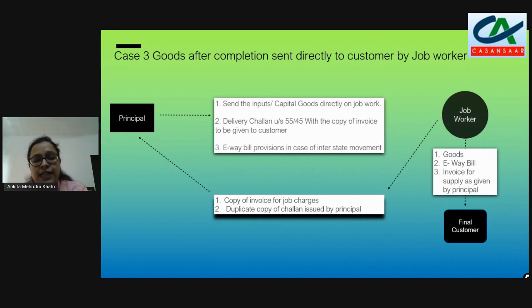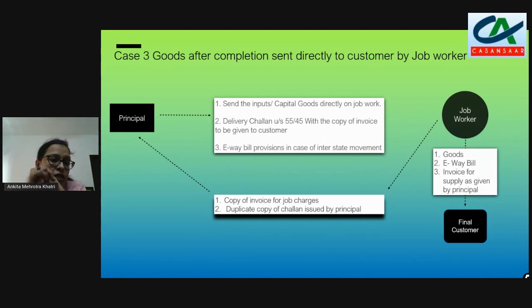Since the principal is sending the goods to the job worker, after doing the job the job worker will give them to the final customer. Suppose we are dealing in the biscuit industry, FMCG. Here the principal is manufacturing the biscuits but giving them for packaging to the job worker. The work of the job worker is to package those goods.